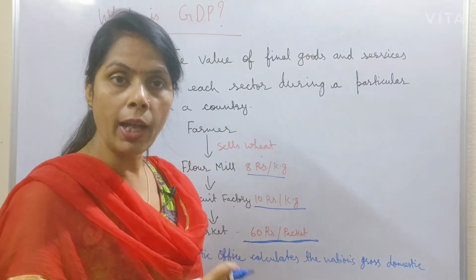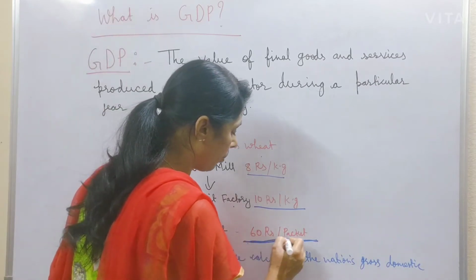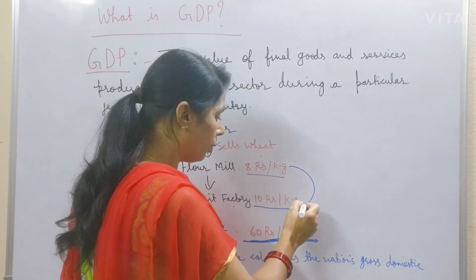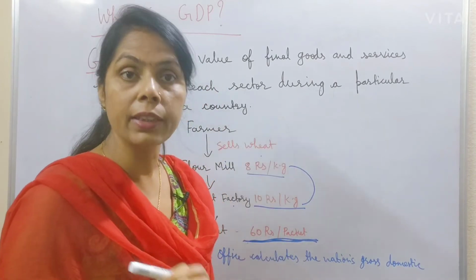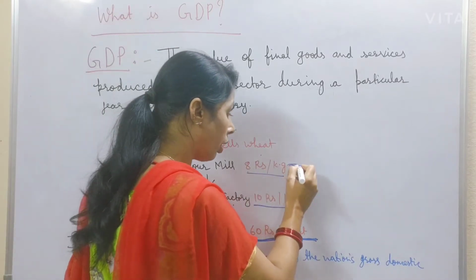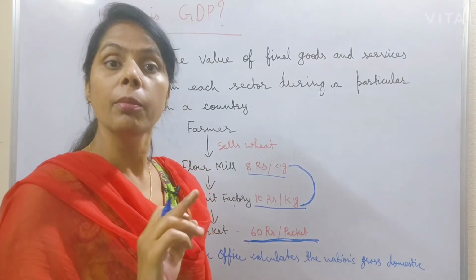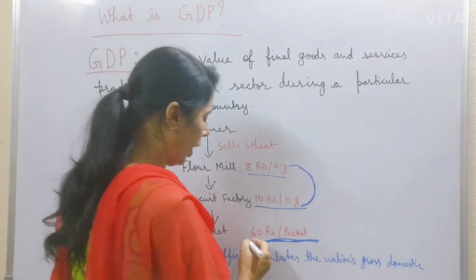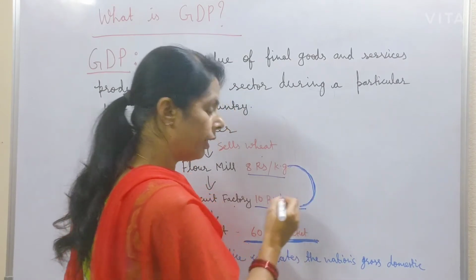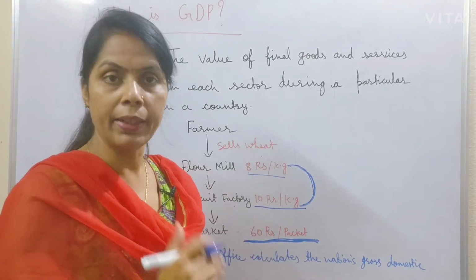So the value of the final good is 60 rupees per packet. Here the 8 rupees and 10 rupees will not be added separately because these are intermediary costs. In GDP, intermediary costs are not added because all charges are already included in the final goods and services. So there is no need to add intermediary cost separately.